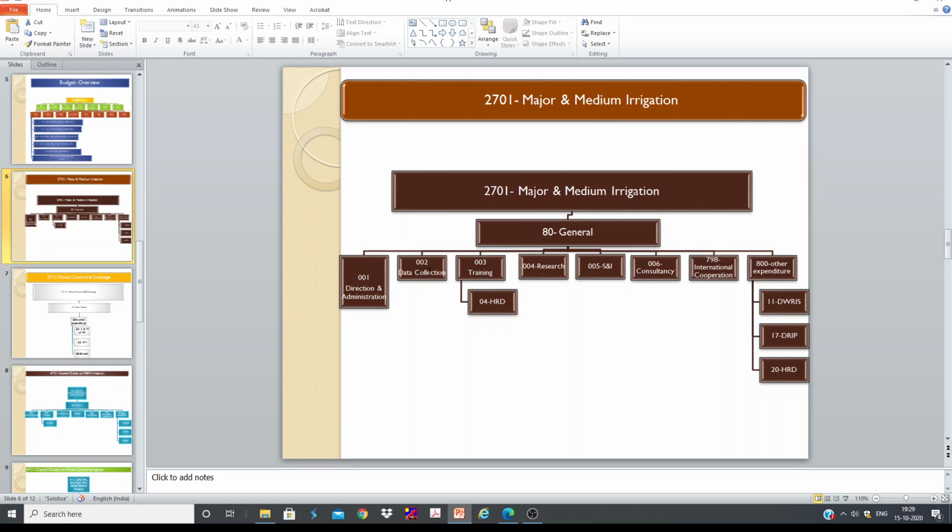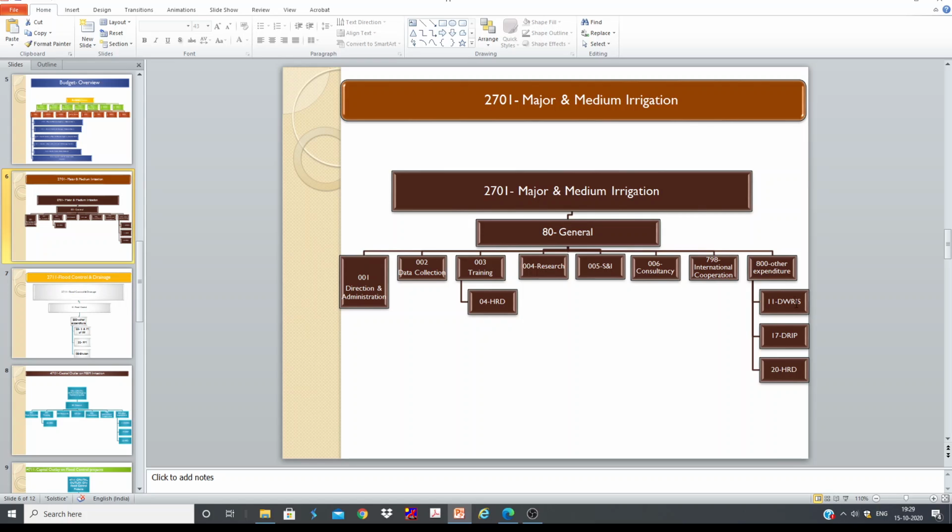And data collection, I don't have to say about data collection. Most of the offices under CWC are going to get funds under data collection. Of course, 003 is training, meant for training. Under this we have another sub minor head, that is HRD. Generally NW receives funds under this one. We have research, survey and investigation, consultancy, international cooperation, and other expenditure. You can see 800.